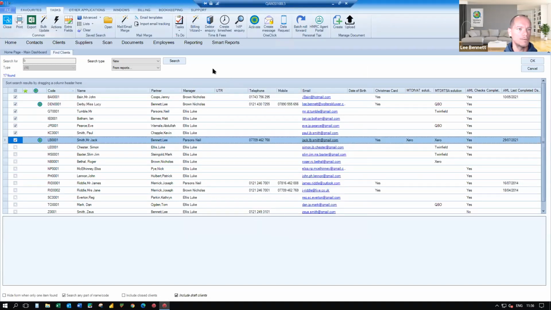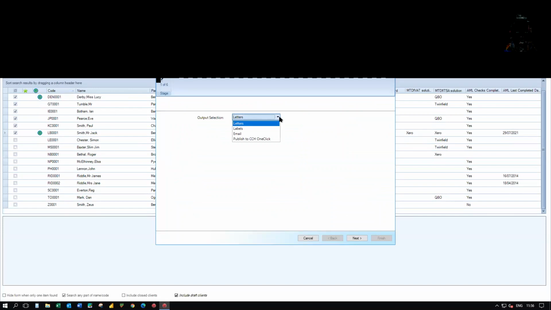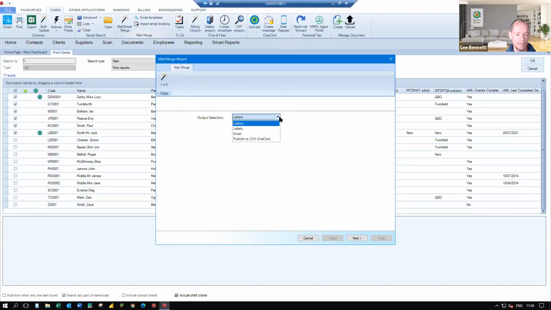The option that I want to go for is the mail merge option, because we need to get the message out about what MTD is all about. The options that I have: letters, labels, you can send them via email. You can also send them a CCH one-click message and document if you subscribe to CCH one-click. I'll use letters today. Pretty much the same process would be for any of those options.